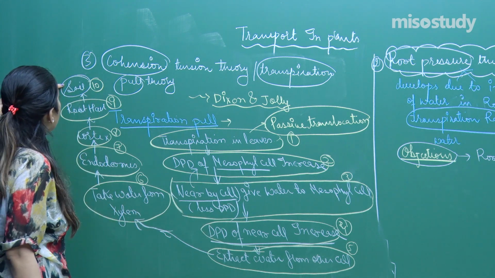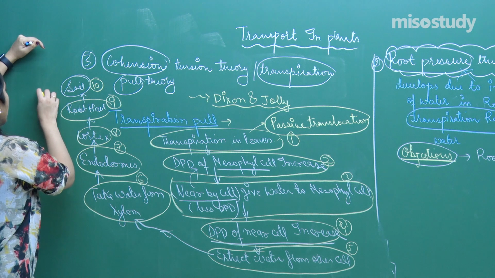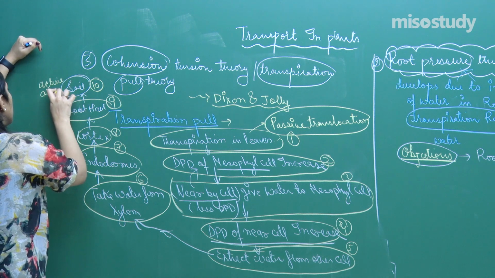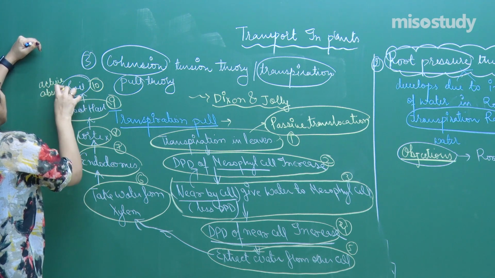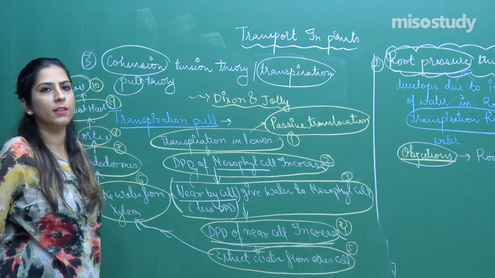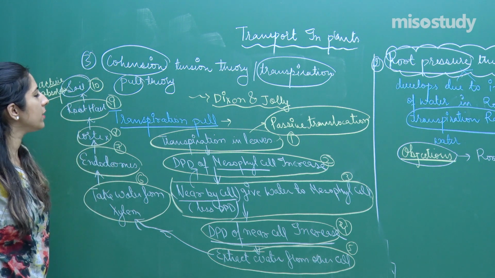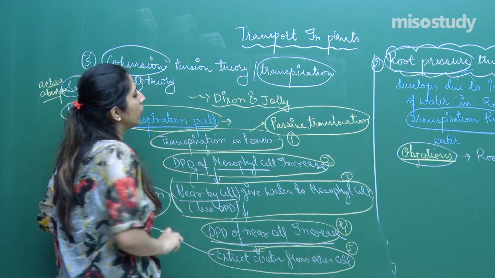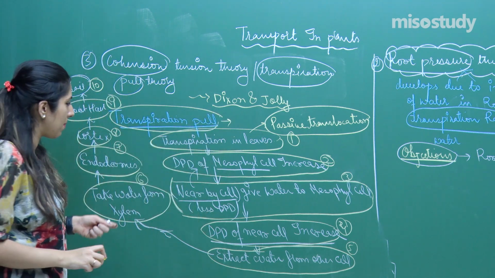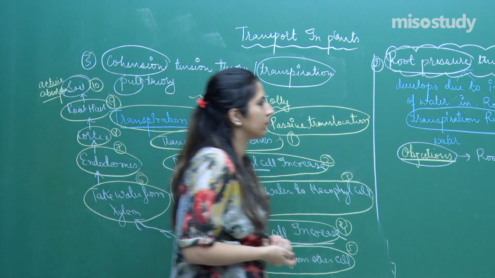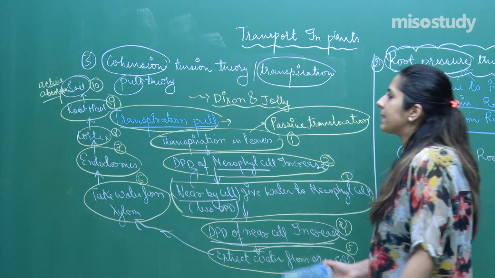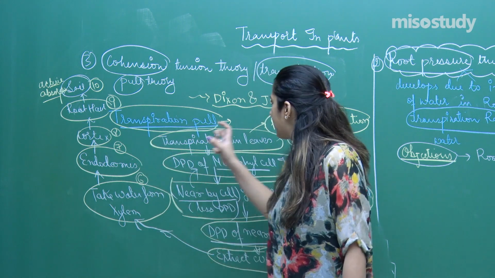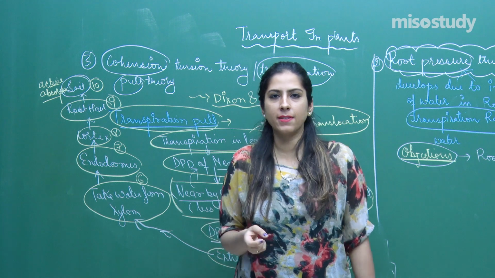And suppose it starts from this side, then it is called active transport or active absorption. These are the two types of absorption. This was the first force which is called a transpiration pull, and the theory was given by Dixon and Joly. So remember this, students, note down this. Hope you are clear with this type of passive transport or passive absorption.